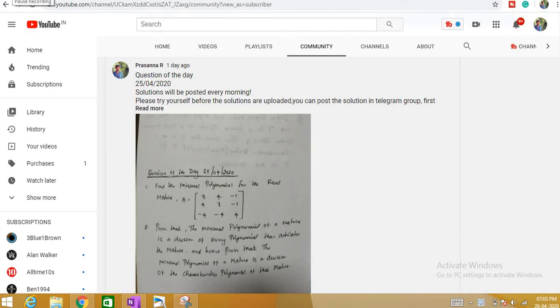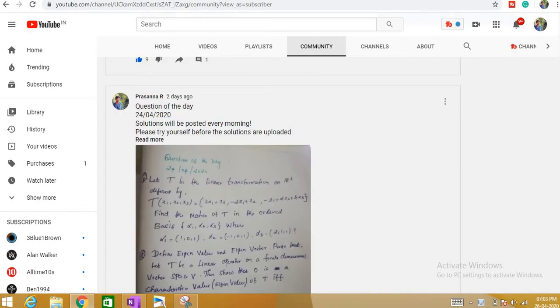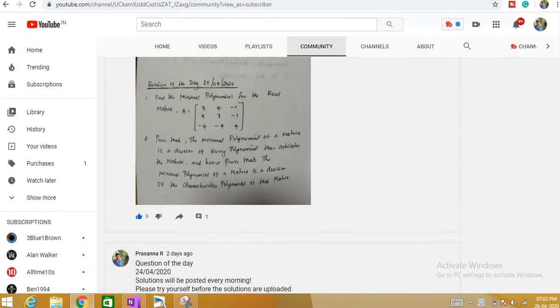Yes. So this is a solution to the question of the day 25/04/2020. You can see I posted the solution of the day from 24/04/2020. Yesterday I posted the solution for these two questions. Now I'm going to give the solution for these two questions. The first question is find the minimal polynomial for the real matrix, and the second question is a theorem based on the problem of minimal polynomial.